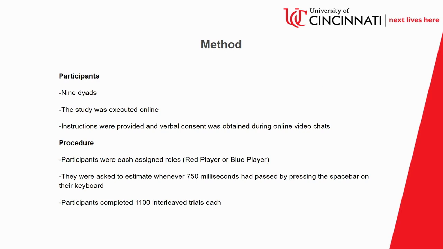Nine dyads, or 18 University of Cincinnati students, completed the study for course credit, and data was collected in dyad pairs. The study was executed online, instructions were provided, and verbal consent was obtained during online video chats that lasted for the duration of the study.